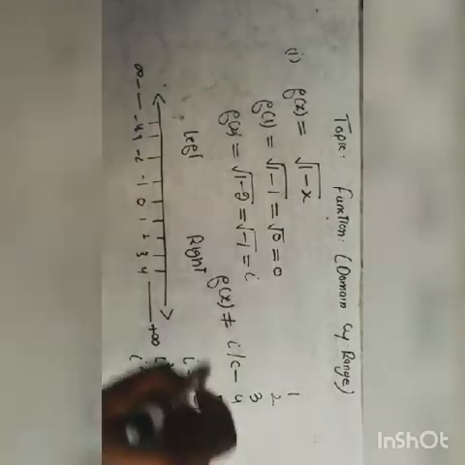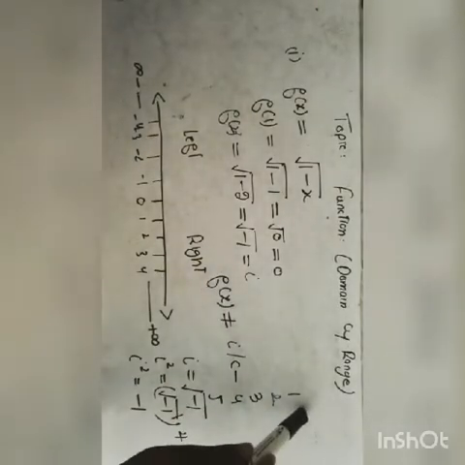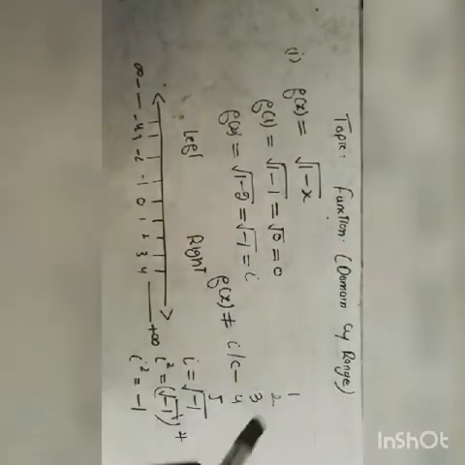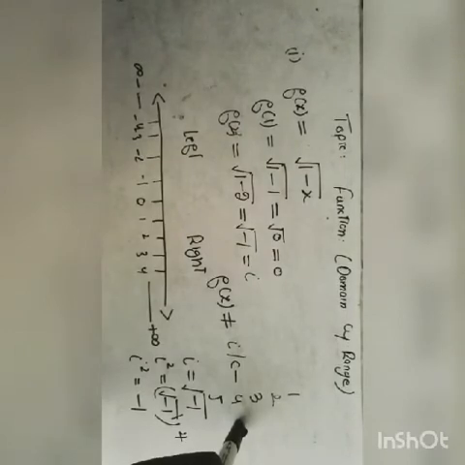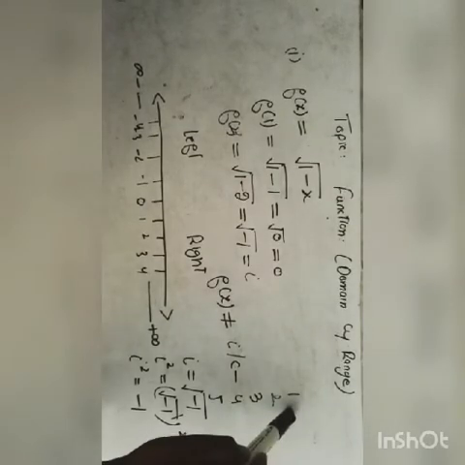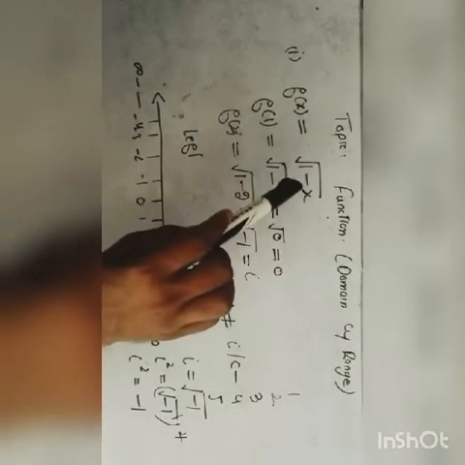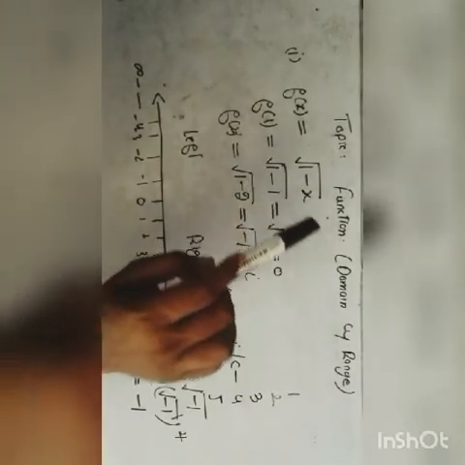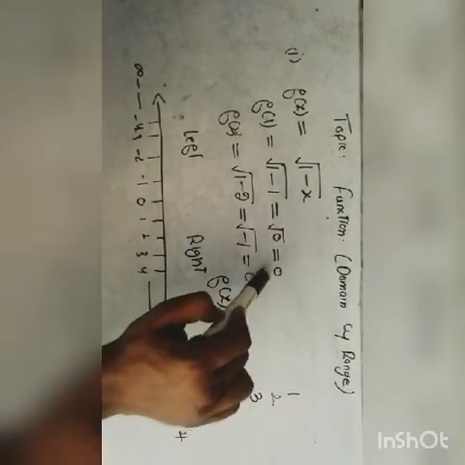So we are observing that when we put these values in this function, we are eligible to put only the value 1. If we put 1 in place of x in this function, we get a positive value, which is 0.